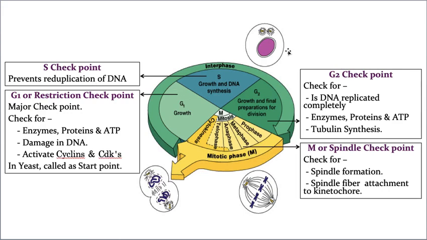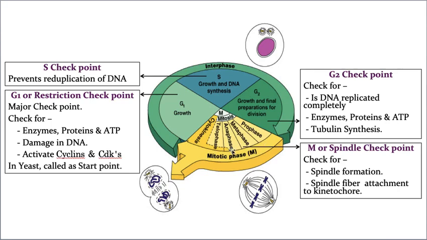Now the next checkpoint is the G2 checkpoint. What does it check for, let us see. First of all, it checks whether the DNA is replicated properly or not in S phase. Then it will check whether enzymes, proteins, ATP, and proper energy sources are there, and then M phase takes place.